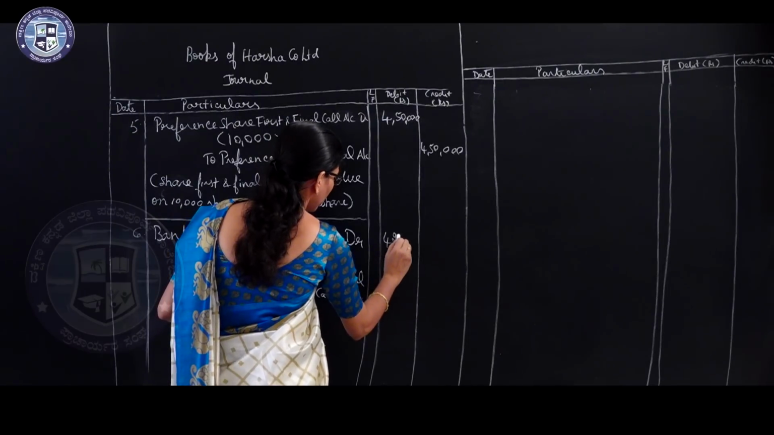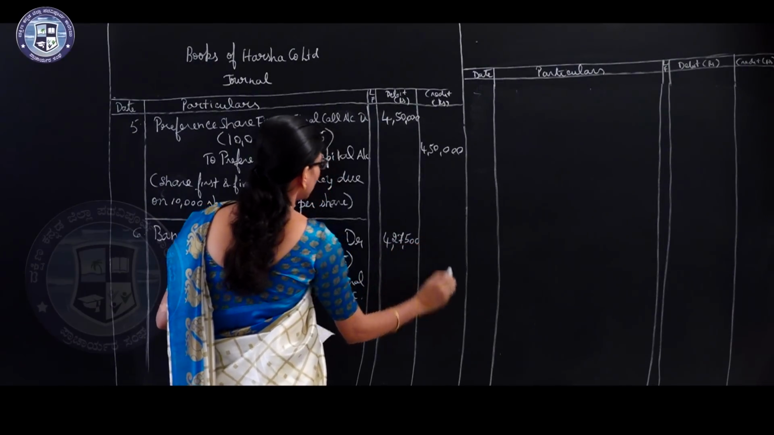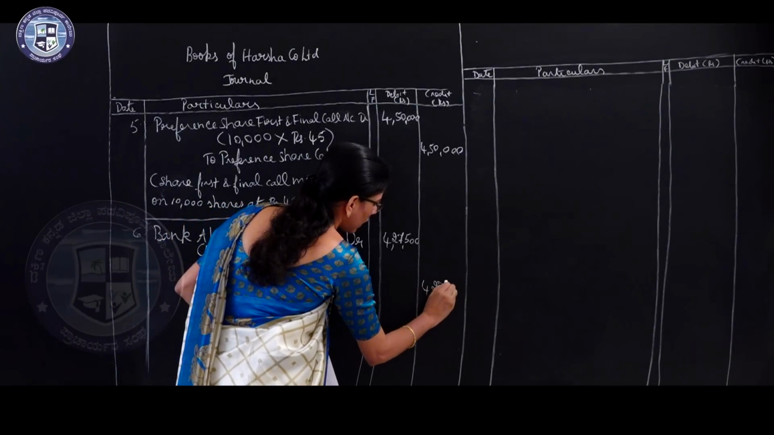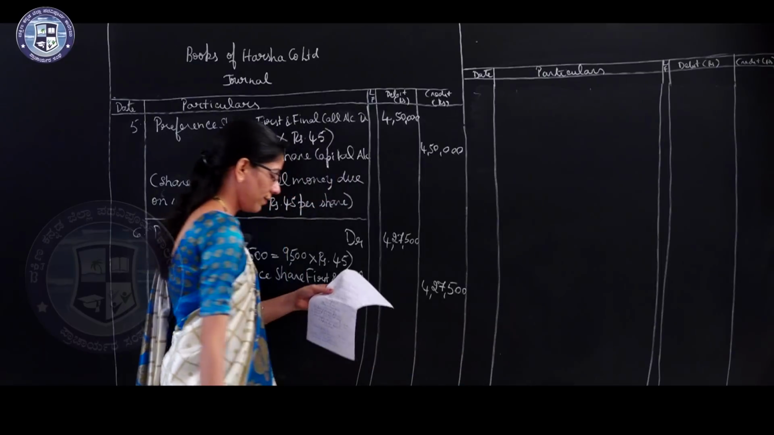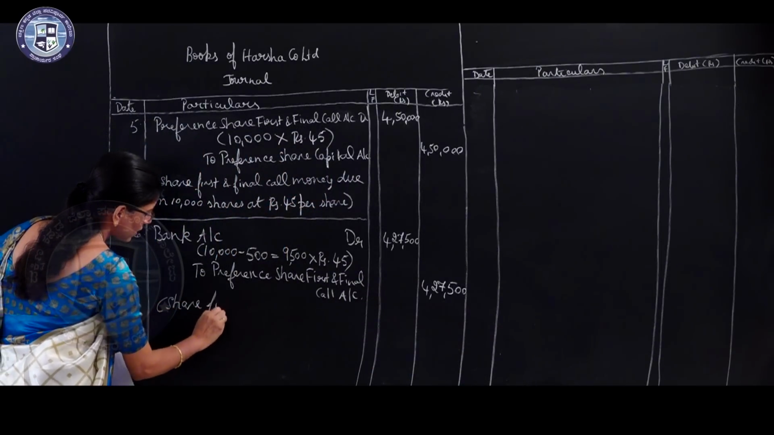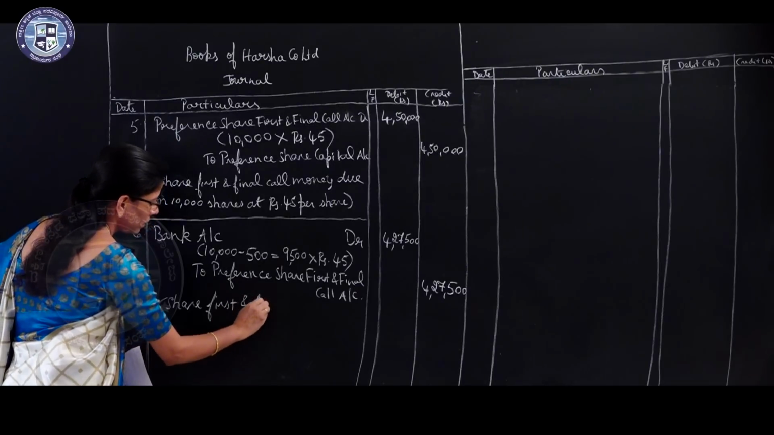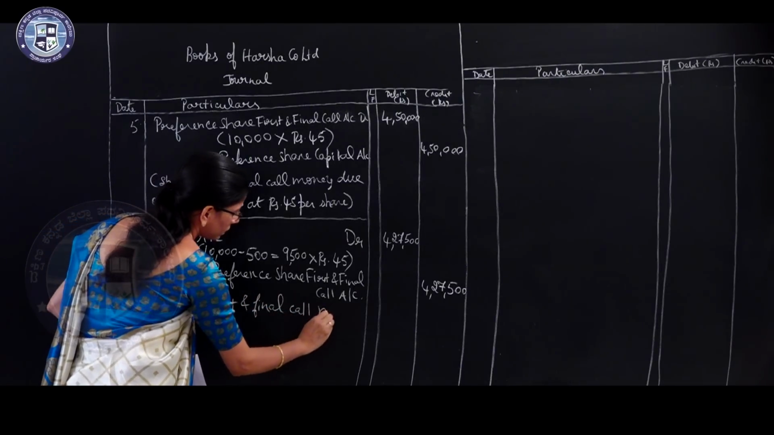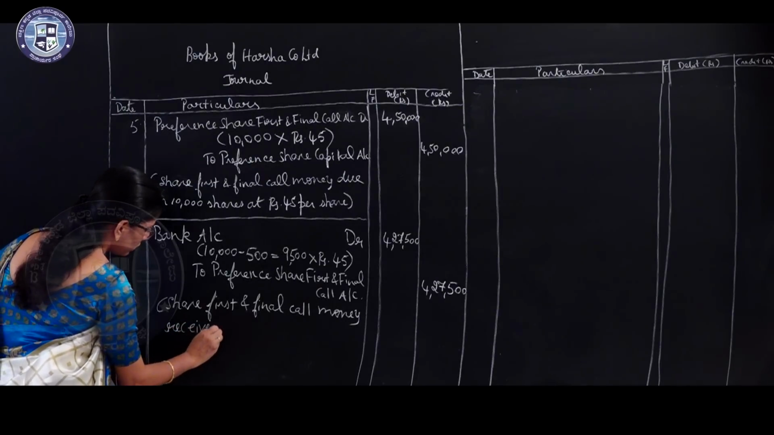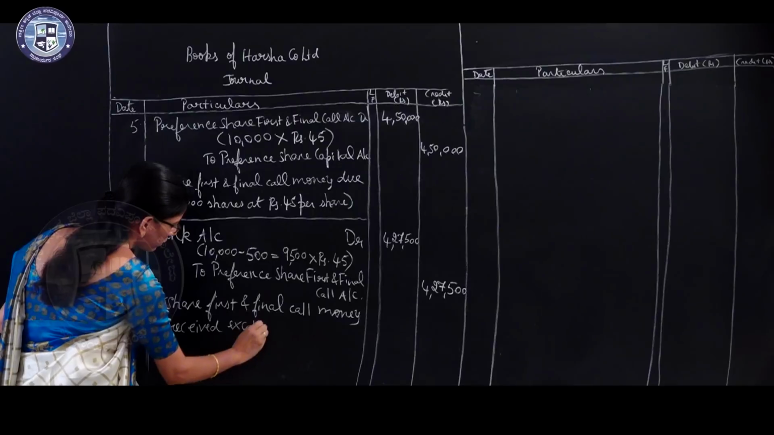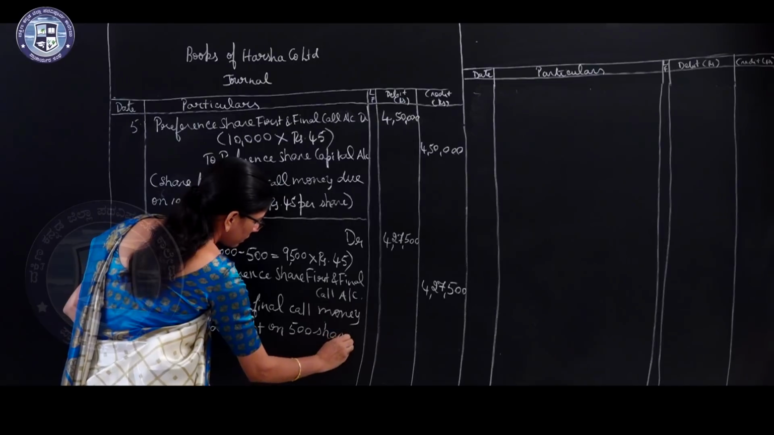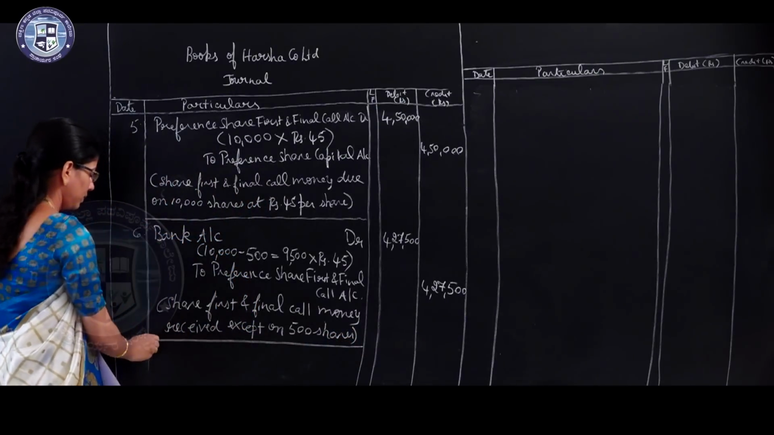So here 4,27,500 the company received. 4,27,500. Write the narration. Share first and final call money received except on 500 shares. Okay.